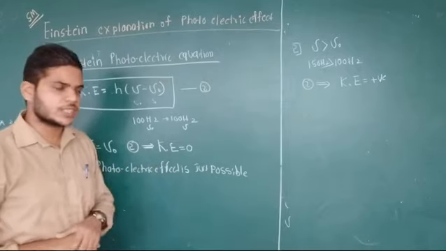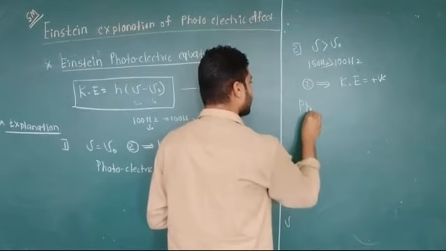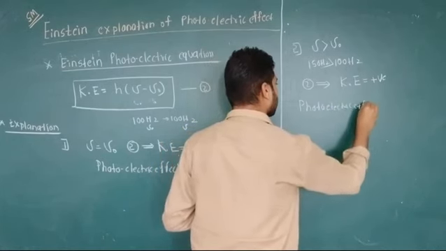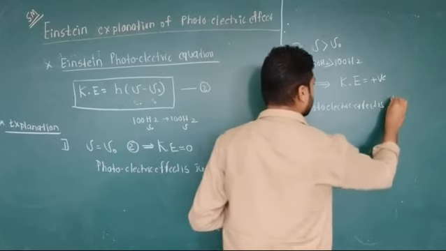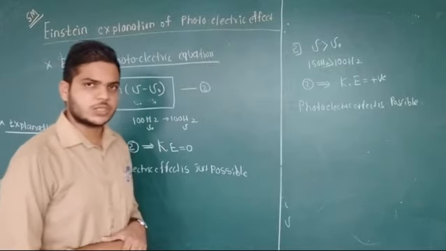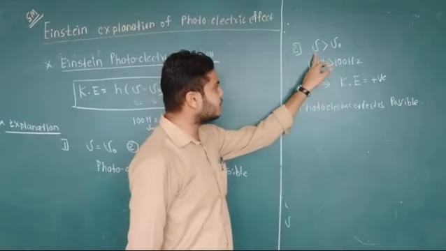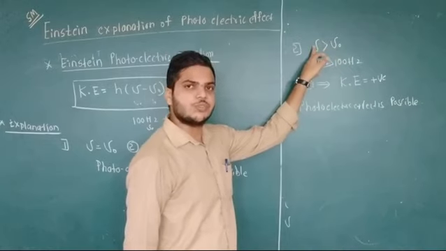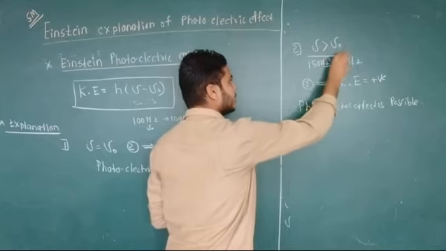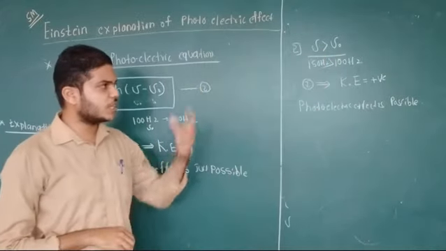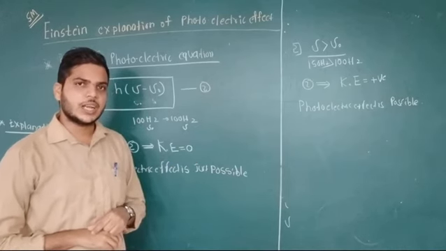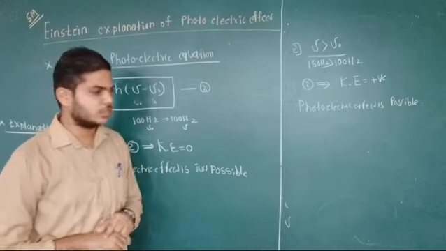Therefore, in the second case, the photoelectric effect is possible when I am incidenting a frequency greater than the threshold frequency. Therefore, our incident frequency must be greater than the threshold frequency. This is the second explanation. In the second case, the photoelectric effect is possible and the electrons are moving with some velocity.